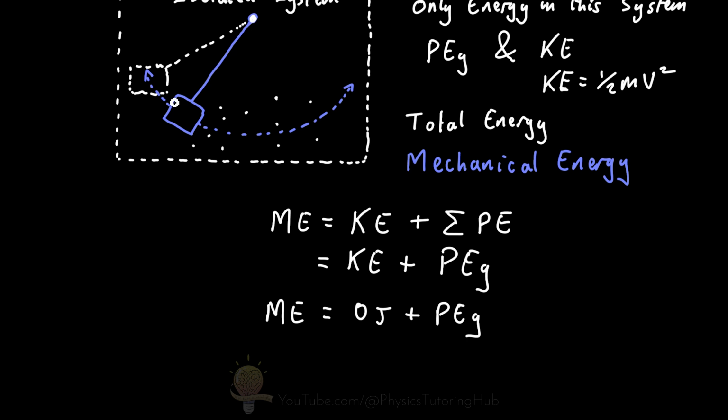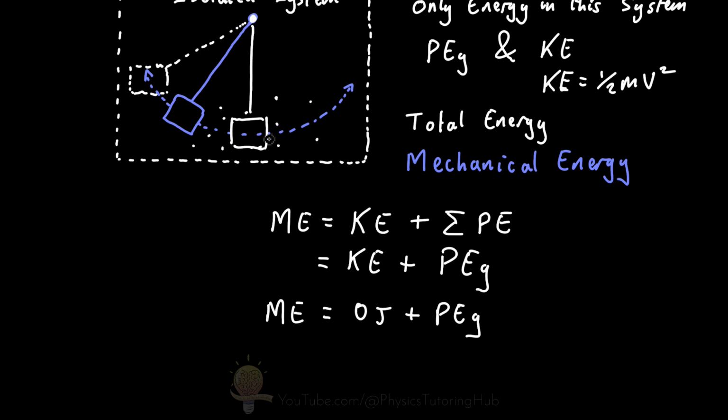But this won't stay like this for very long. As the pendulum swings downwards, this gravitational potential energy slowly gets converted into kinetic energy again. And we know this because as the pendulum reaches this lowest point, it is moving at its maximum speed, which means we've got our maximum kinetic energy here.